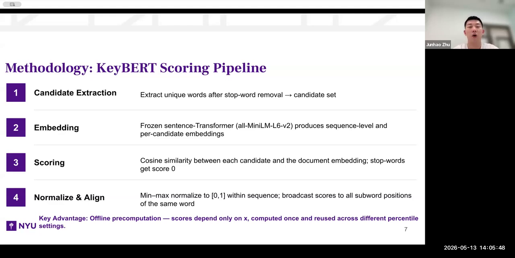A key advantage of our scoring pipeline is that it enables offline pre-computation, so that scores only depend on the words and the sentence themselves. We can compute them once, save them, and reuse them multiple times across different percentile settings.